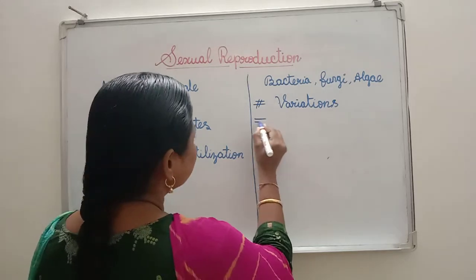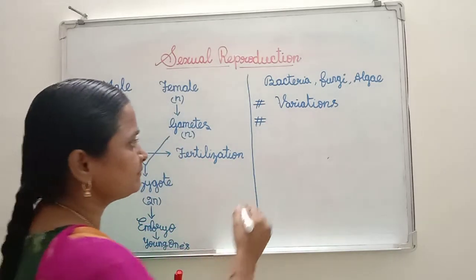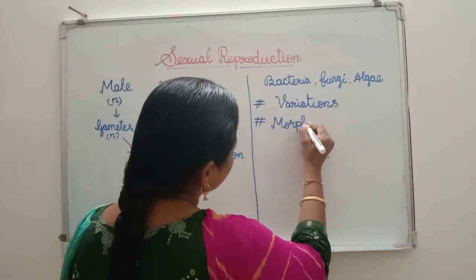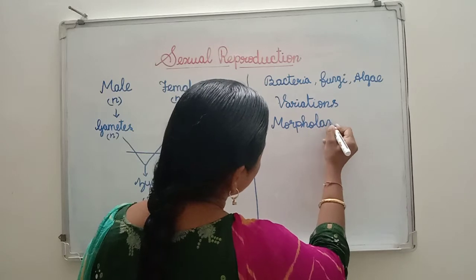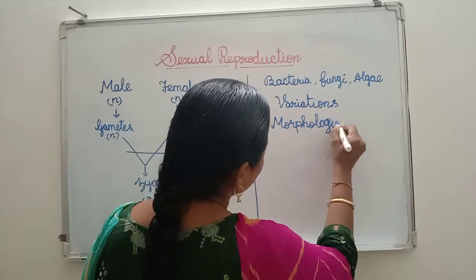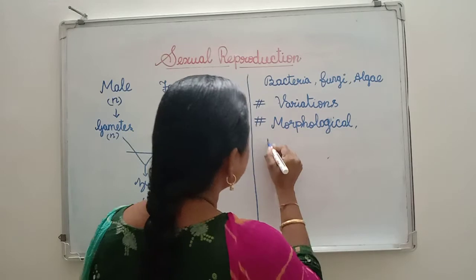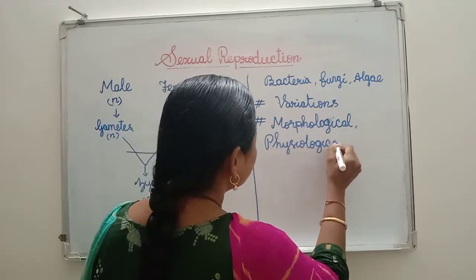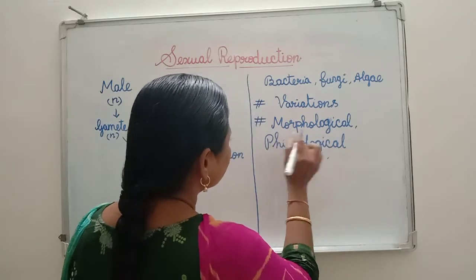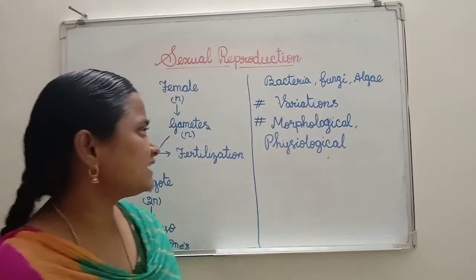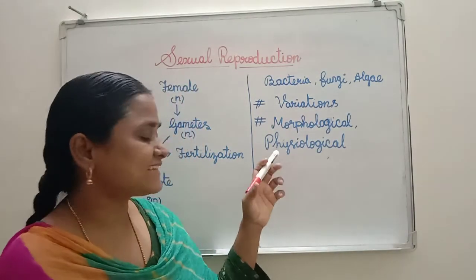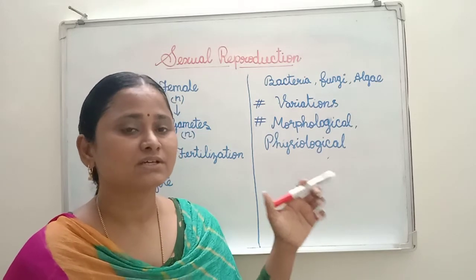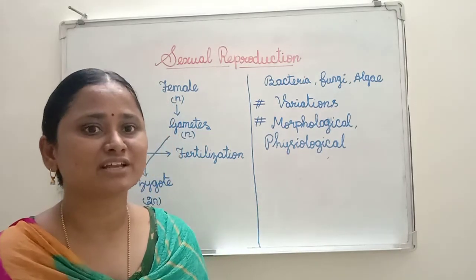Then in sexually reproducing organisms, morphologically and physiologically, these organisms are different from the organisms which exhibit asexual reproduction.